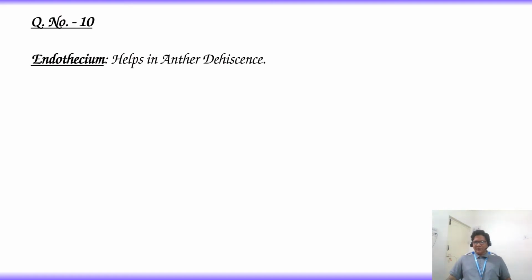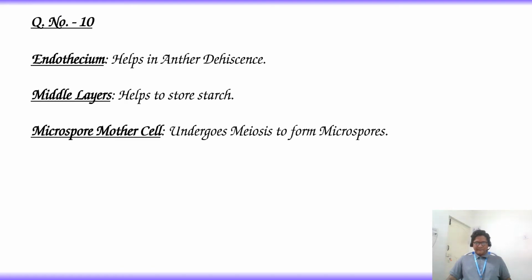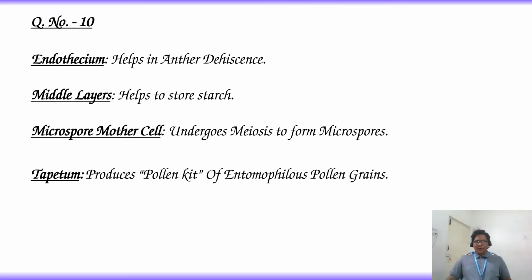Endothecium helps in anther dehiscence, breaking of anther after maturity to release pollen grains. Middle layers help to store starch. Microspore mother cell undergoes meiosis to form microspores or pollen grains. Tapetum produces pollen kit of entomophilous pollen grains.